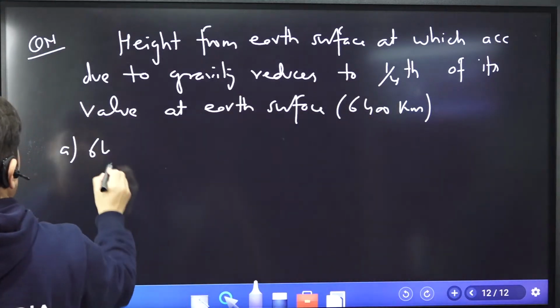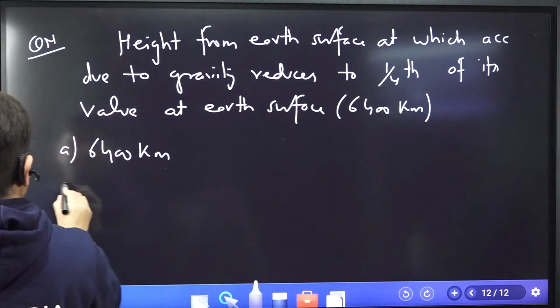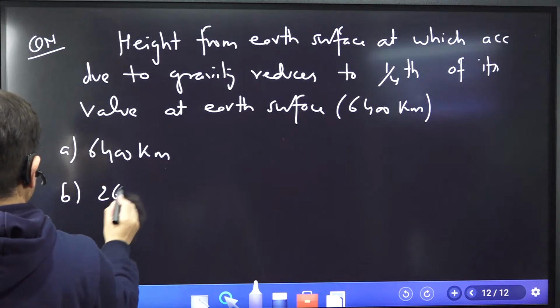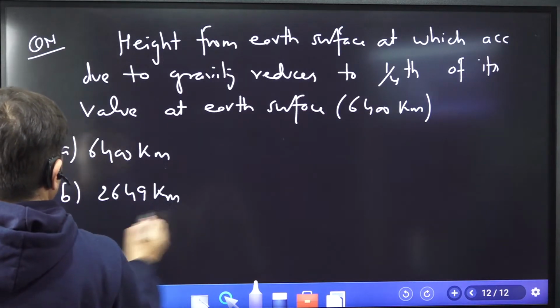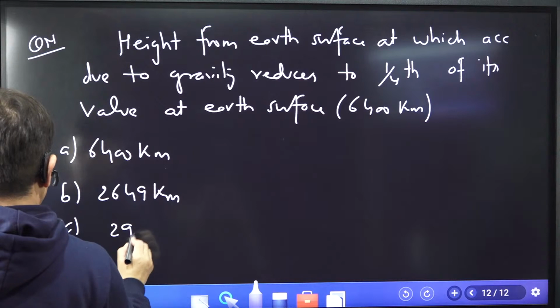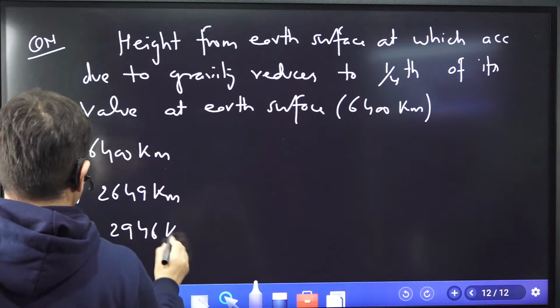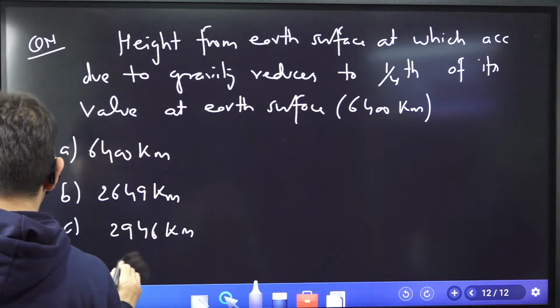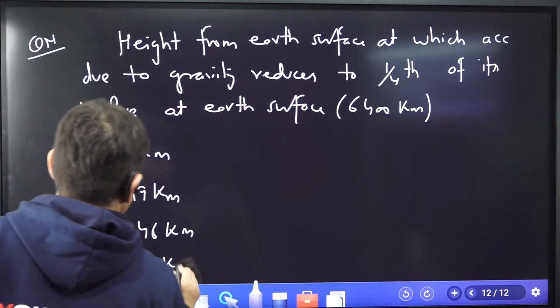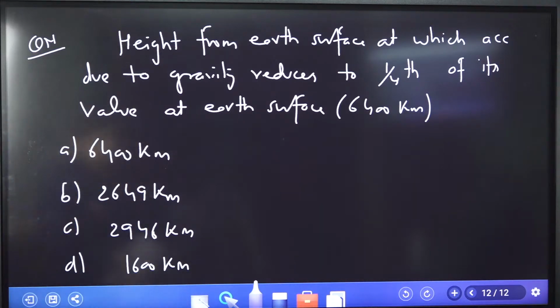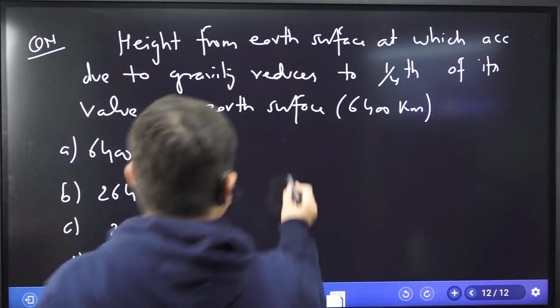Choices are 6400 kilometer, 2649 kilometer, 2946 kilometer, and 1600 kilometer. Read the question. Height from the earth surface at which acceleration due to gravity reduces to 1 by 4th. So what is the question?